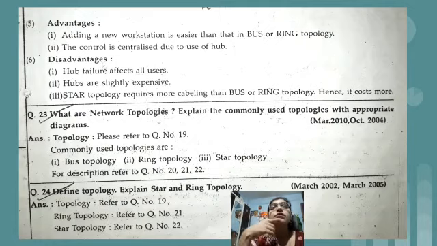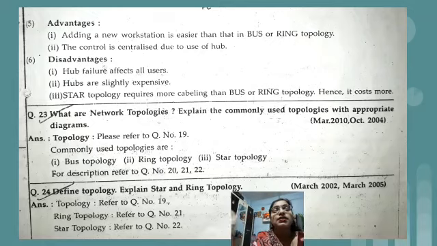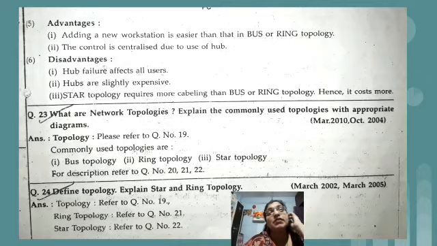Second advantage of star topology, the control is centralized due to the use of hub. Everything is in the hands of the hub only. Directly, no device will be able to communicate. This responsibility is totally of the hub, to send the data and to receive the data.